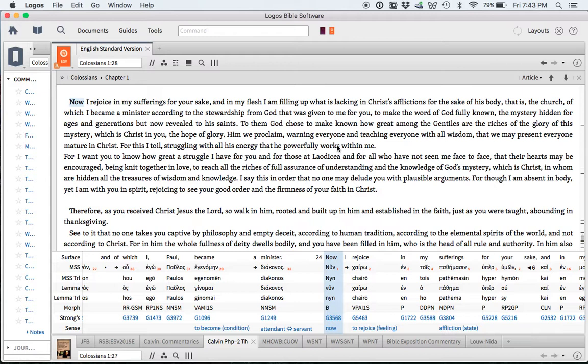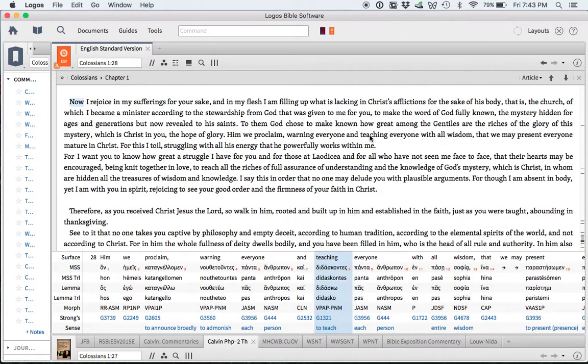just to be able to click on a word and go to it down here. I like the fact that it highlights everything for me just in one quick row, leaving me some space up here to continue to read the English translation.